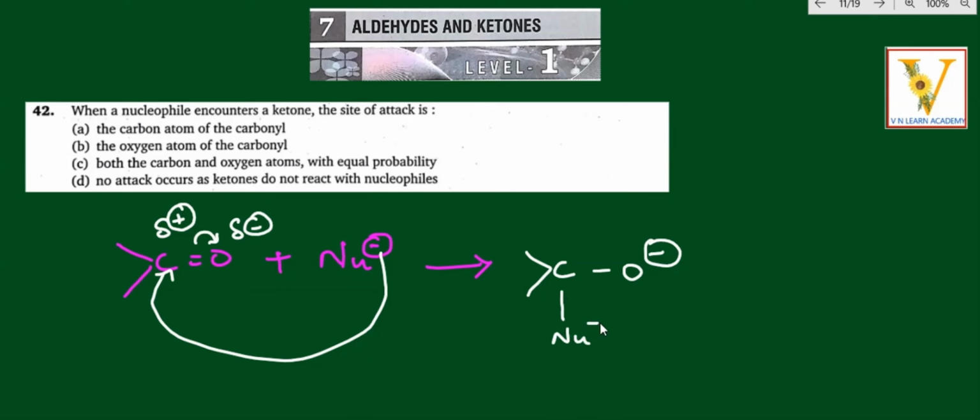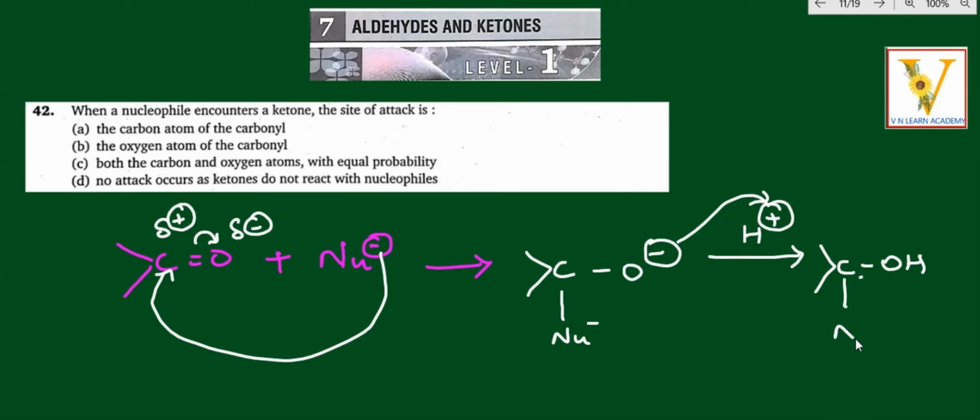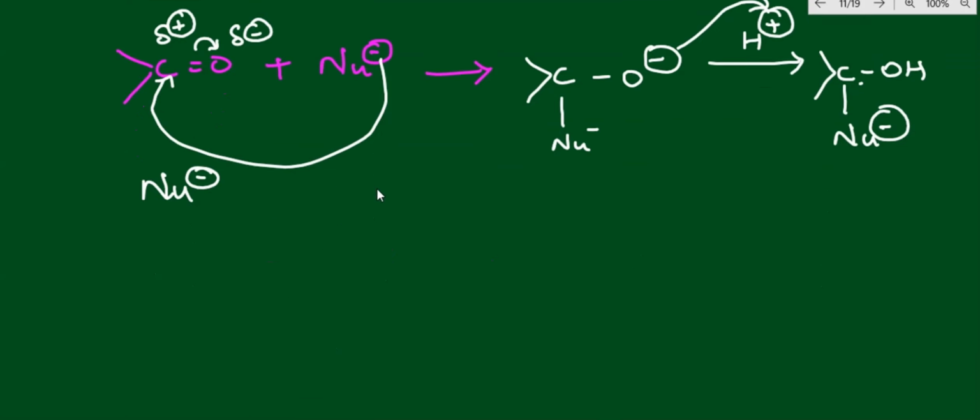Now here the negative charge is there, so it attracts the positive charge, the proton, which is acidic in nature. The O minus will be attracted towards the proton. So you will get the alcohol: C, here OH, here the nucleophile. The nucleophile will attack in this way only. This is nucleophilic attack. Now this is actually OH minus, basic attack, so we can say nucleophilic attack or OH minus attack.